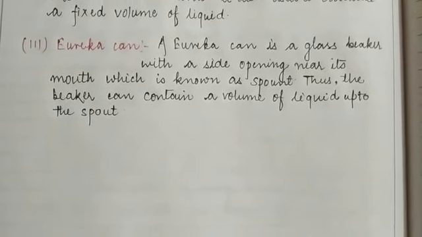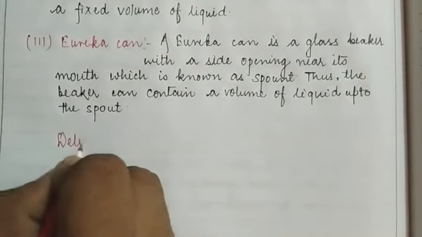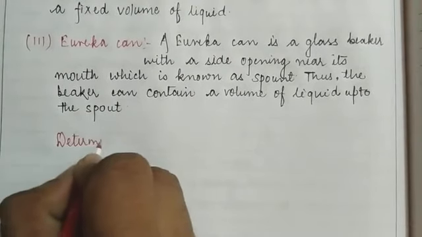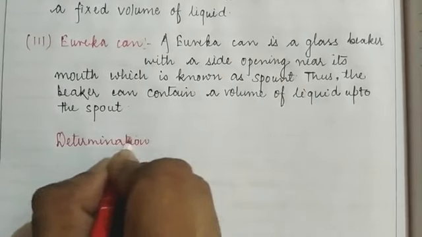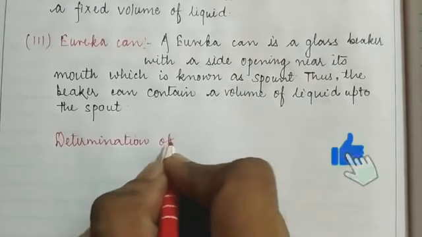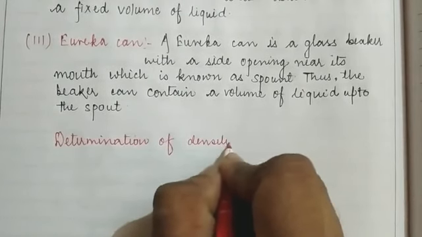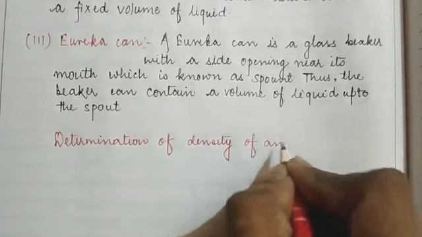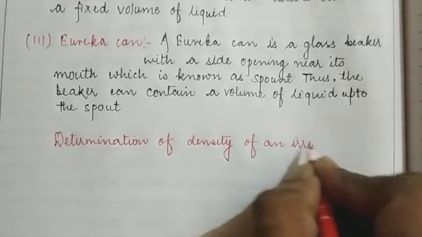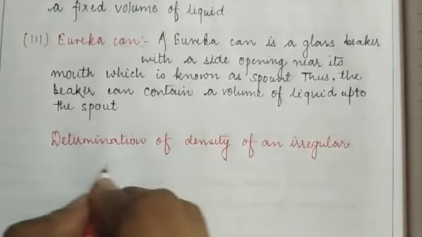The next topic is determination of density of an irregular solid.